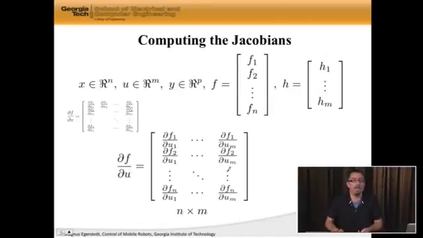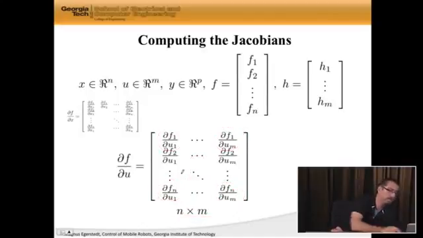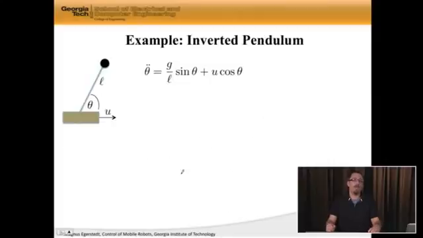Well, similarly, B is df du. And again, the first component is df1 du1. This component is df1 dum. Here we have dfn du1 all the way to dfn dum. So this is an n by m matrix, which is what we needed. And in fact, this is the B matrix then. So it has the right dimension. And not surprisingly, we do the same thing for our C matrix. And the reason, again, I wanted to show this is where the Jacobians come from. So if I write dh dx, this is what I mean. Good. Let's do some examples.